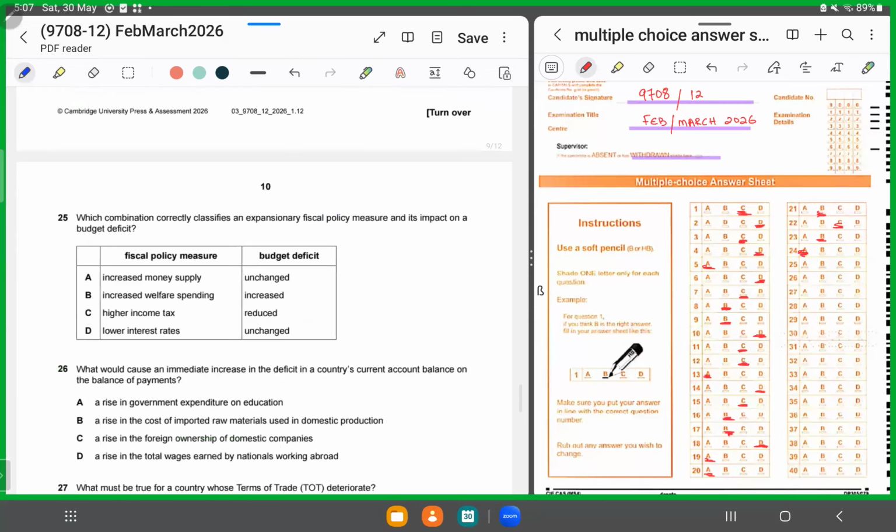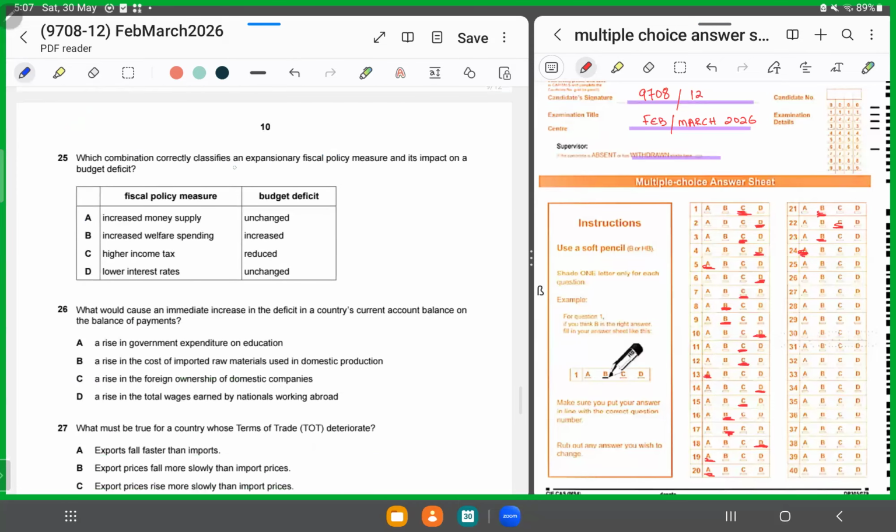Moving forward, MCQ number 25. Which combination classifies expansionary fiscal policy and its impact? Expansionary fiscal policy is when you are increasing government expenditure or you are reducing taxes.